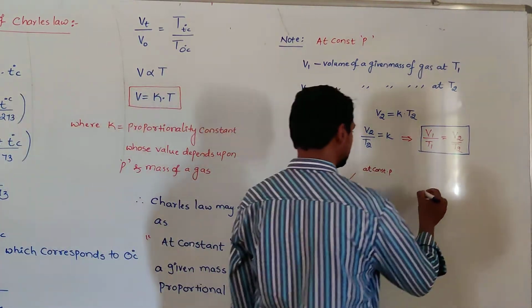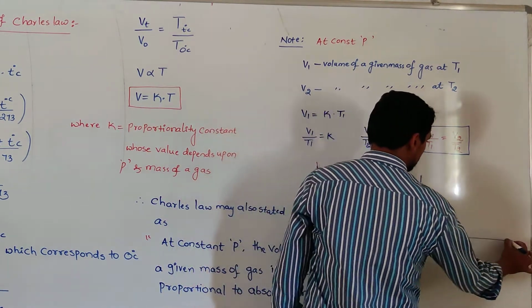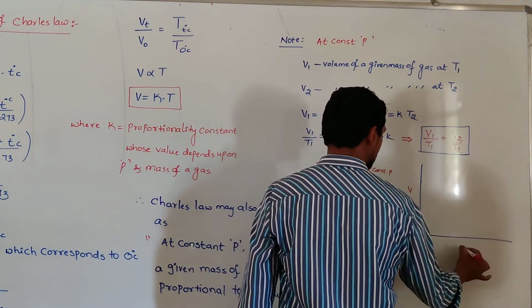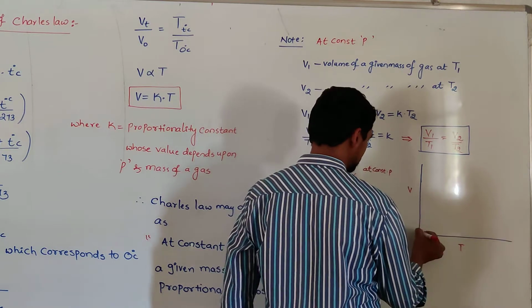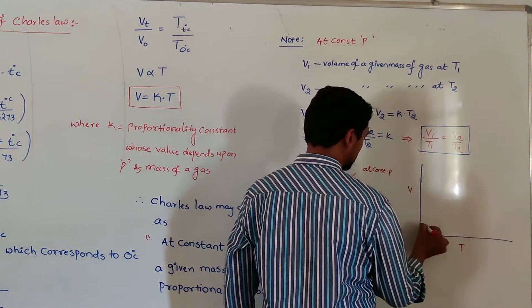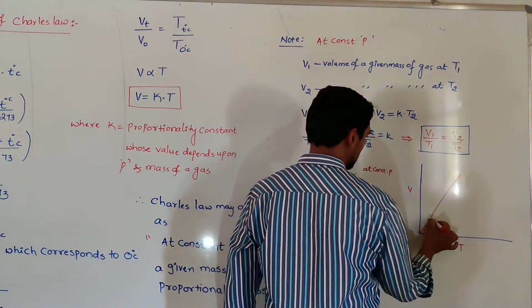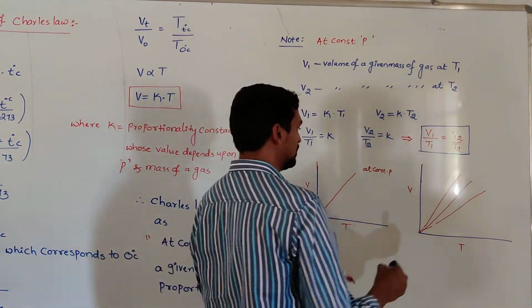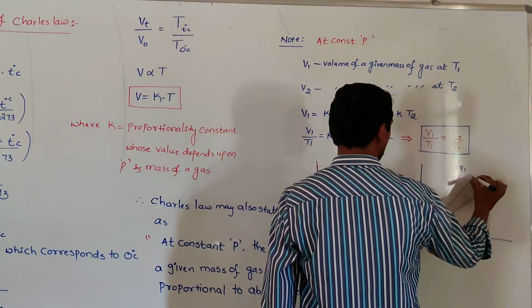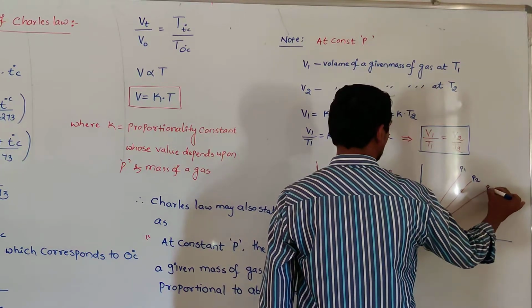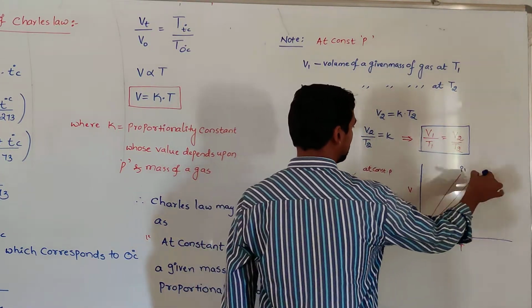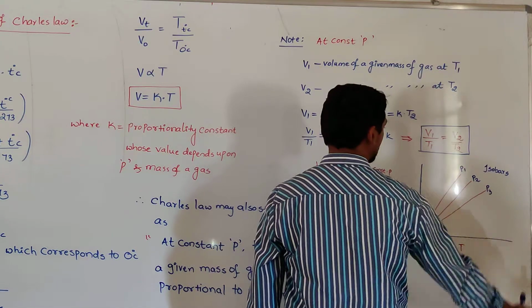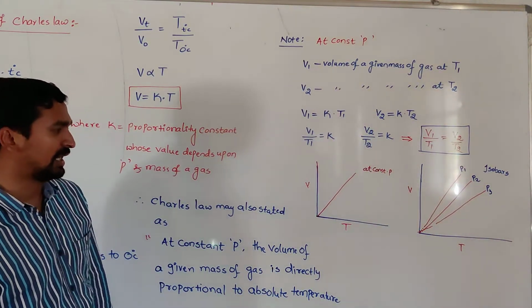Similarly, if we draw the volume versus temperature at different pressures, we may get lines like that. This is at constant pressure P1, this is at constant pressure P2, this is at constant pressure P3. These plots which are obtained at constant pressure are called isobars.